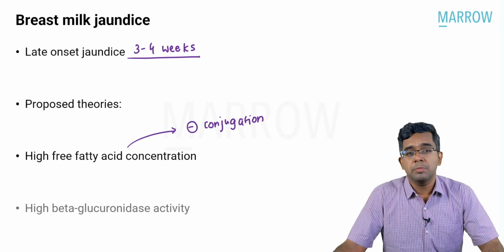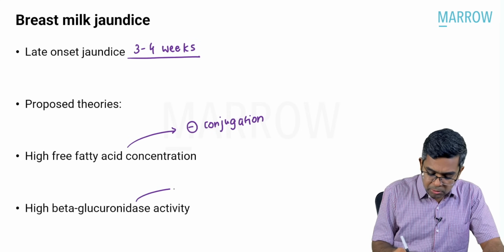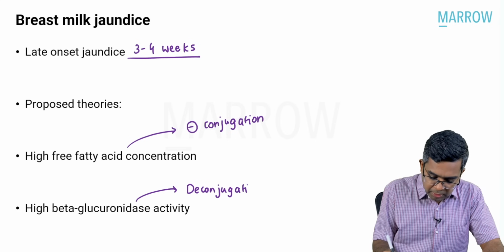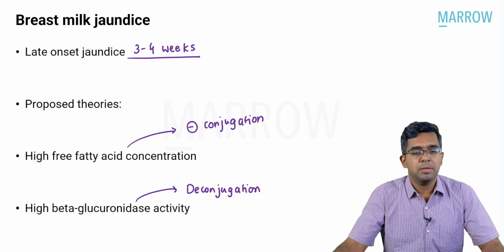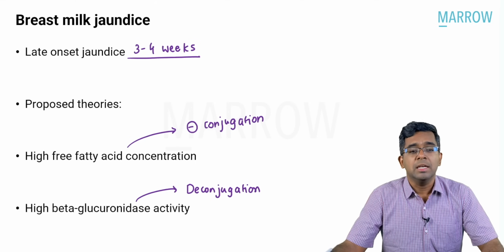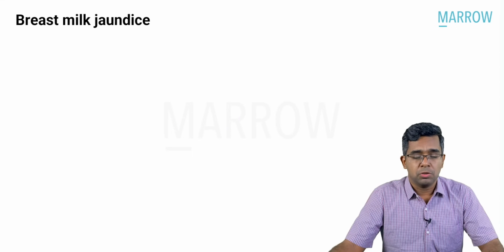Number two theory which has been proposed is presence of beta glucuronidase activity. This beta glucuronidase activity causes deconjugation of bilirubin. What is the meaning of deconjugation? It converts the conjugated bilirubin back into unconjugated bilirubin. That is the meaning of deconjugation. In both these situations, there is going to be an increase in unconjugated bilirubin, thereby resulting in jaundice. These are the proposed theories for why jaundice occurs in breast milk jaundice.